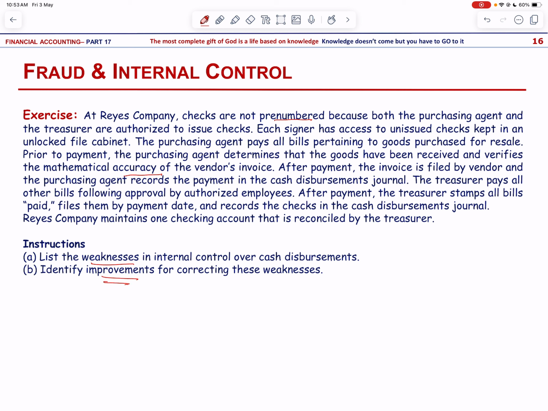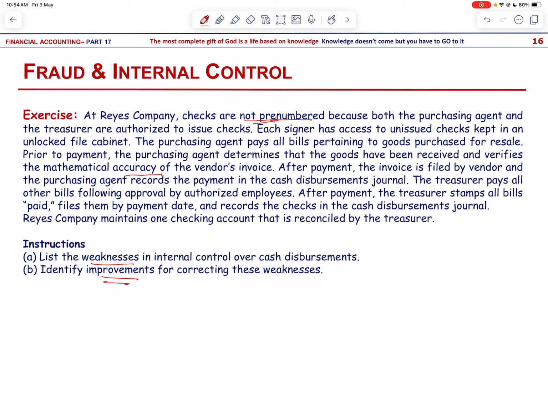So the weakness is that the checks are not pre-numbered. So documentation procedures are not adopted. So the suggestion is that the checks should be pre-numbered. Yet another is that the purchasing agent signs the check. So they are not able to establish responsibility in case of any fraud. So only the treasurer's department personnel should sign the checks.